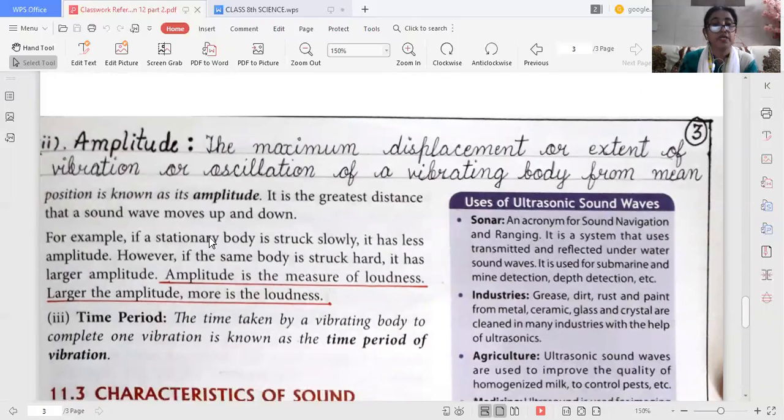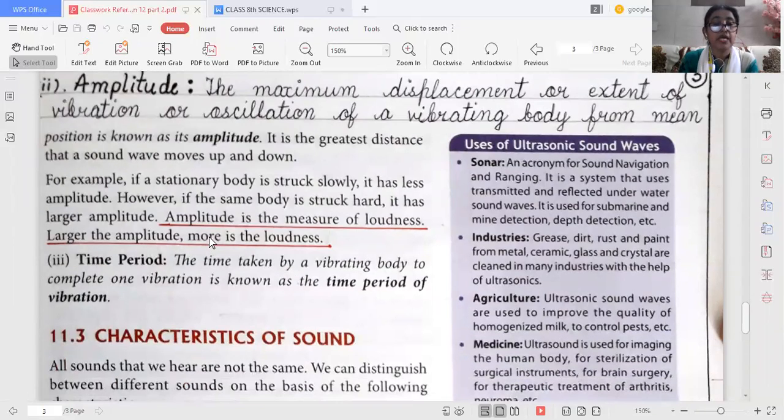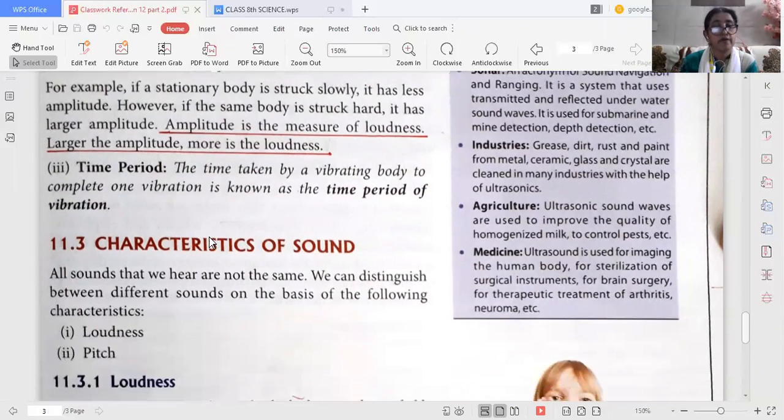Then comes time period. What is time period? The time taken by a vibrating body to complete one vibration is called the time period of the vibration.